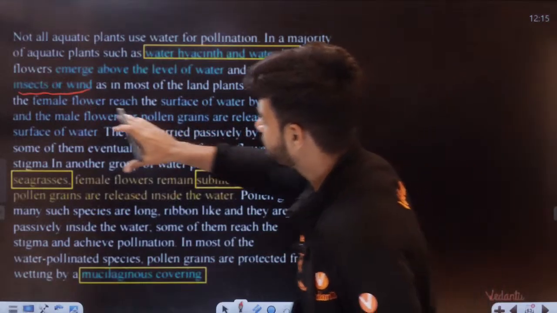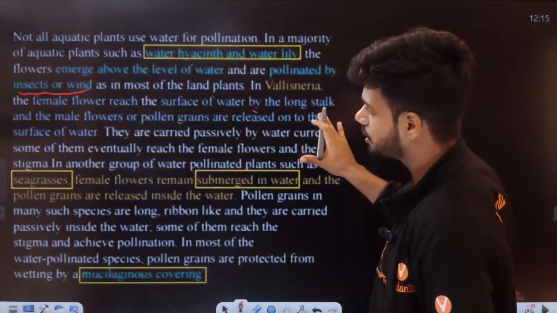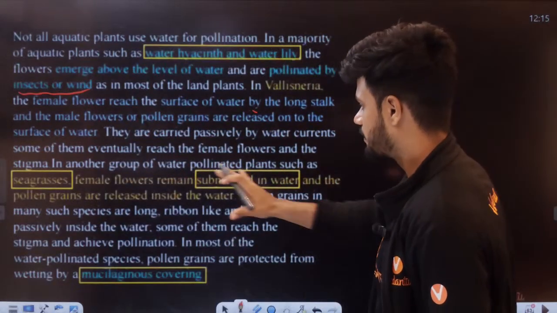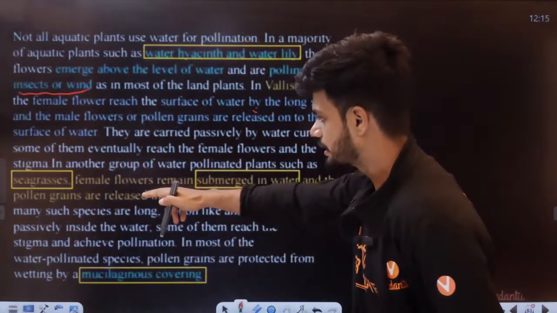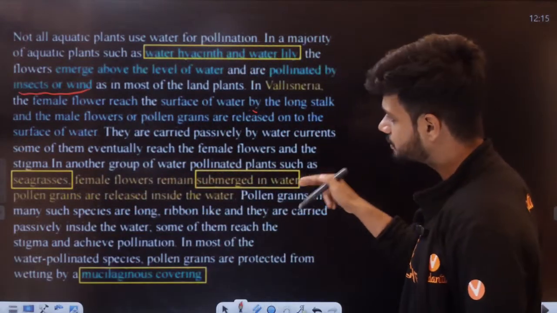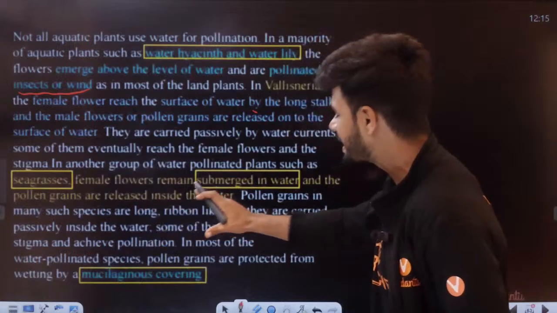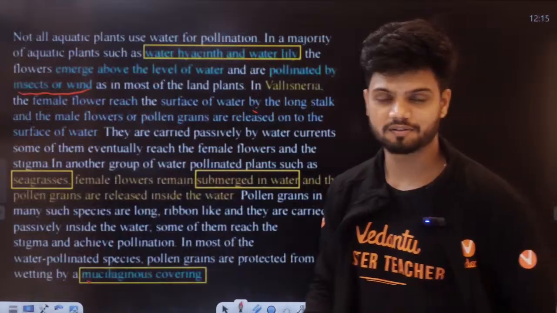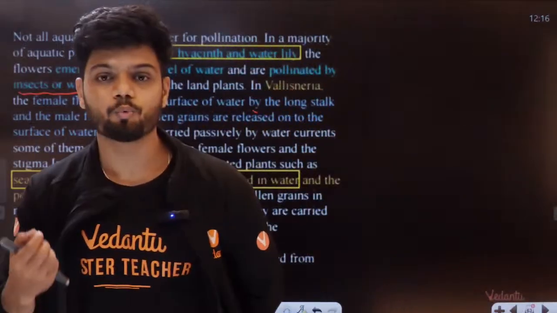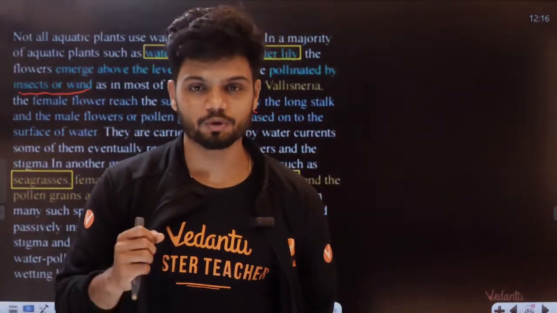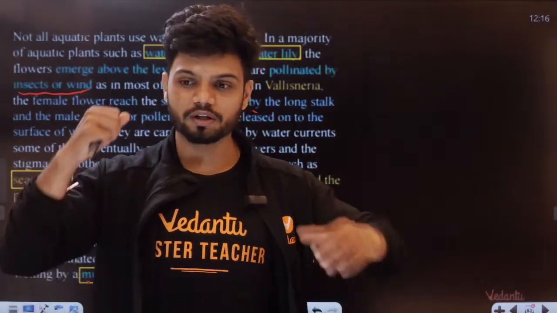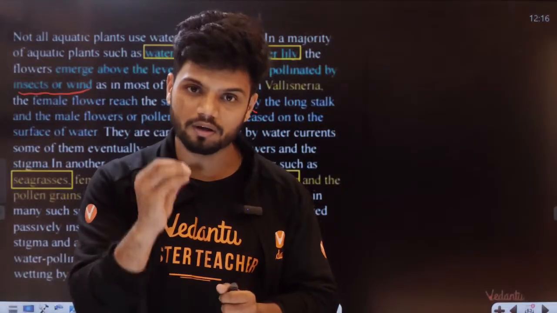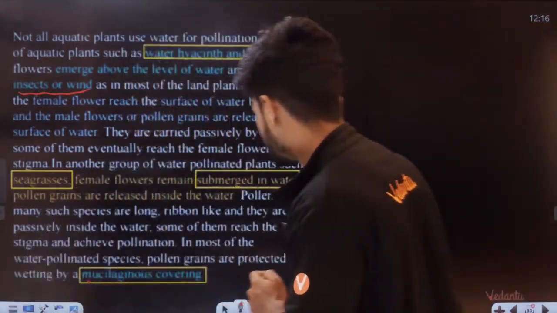Okay. Now, in Vallisneria, the female flower reaches the surface of the water by long stalk, and the pollen grains are released onto the surface of water. See, in seagrass like Zostera, female flowers remain submerged in water and pollen grains are released inside the water. Now here, students, a pollen grain will have something called mucilage covering. Why? Mucilage covering is basically waterproof paint. You know what is waterproof paint? It is like a proper coating. Water coating they'll do, and pollen grains will not become wet. Okay.